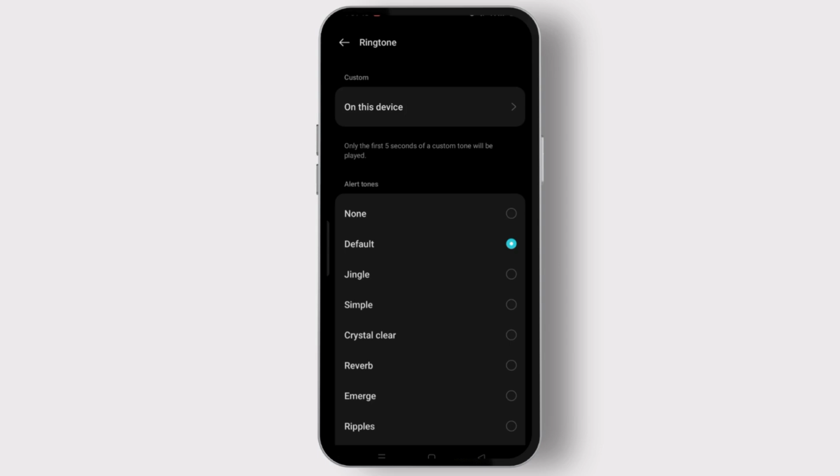So that's how we change the Instagram notification sounds.